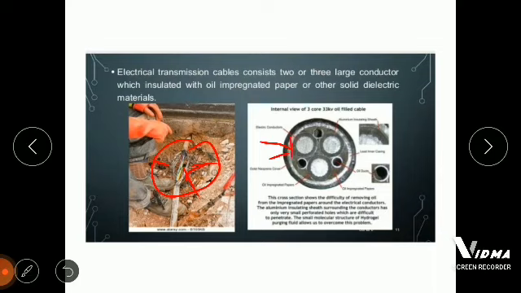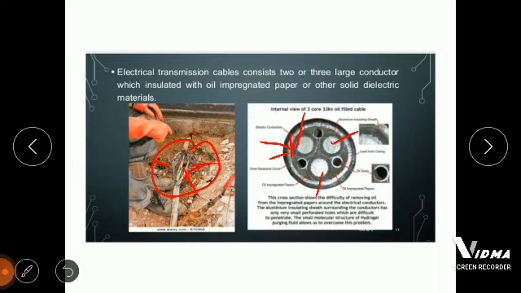So we understand that this is the internal view of a 3-core 33 kV oil filled cable. Oil removal is the main concern in this actually. So here we are with our 3 cores or 3 conductors, we can say the 1, 2 and 3, right? And these are basically made up of aluminum, we can say that.